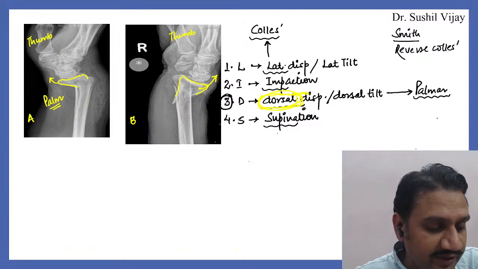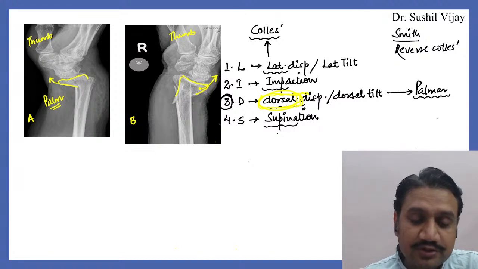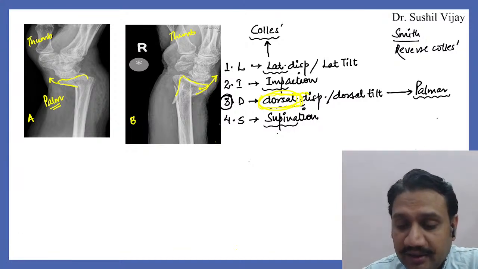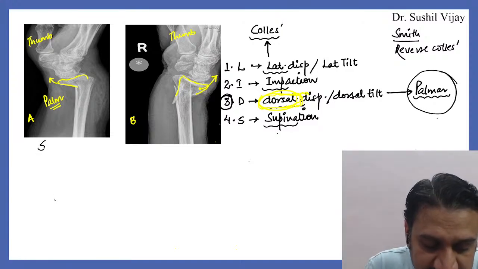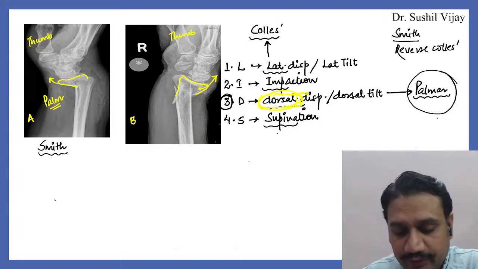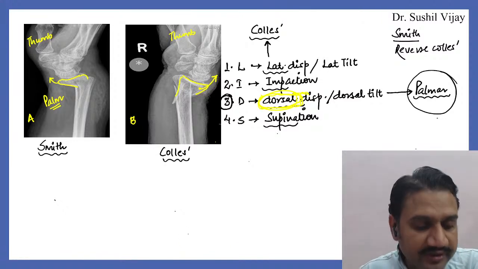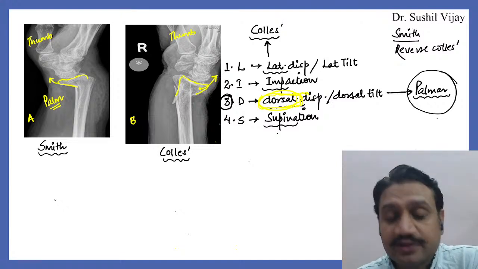Okay, Utkarsh is very quick to answer about the deformity. That is true. But first tell me the diagnosis, right? What is the diagnosis of x-ray A? When the fragment is going on the palmar side, what should I call it? It should be called Smith fracture, right? This is going to be Smith fracture. And if the fragment is going on the dorsal side, we are going to call it Colles injury, right? Okay. So x-ray A is Smith, x-ray B is Colles.